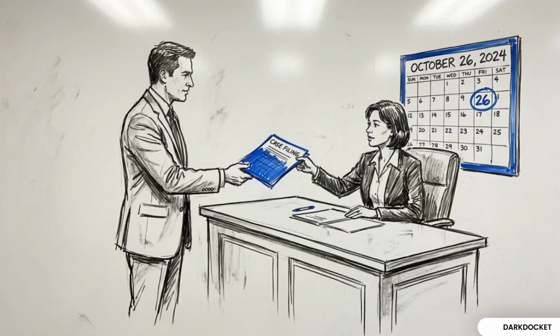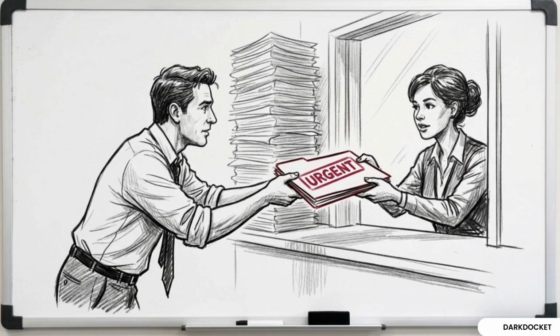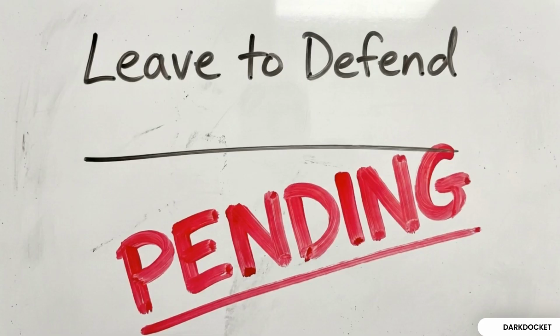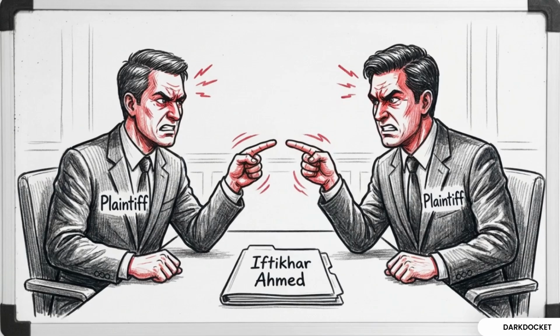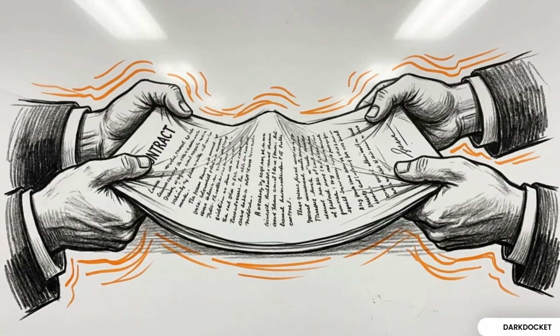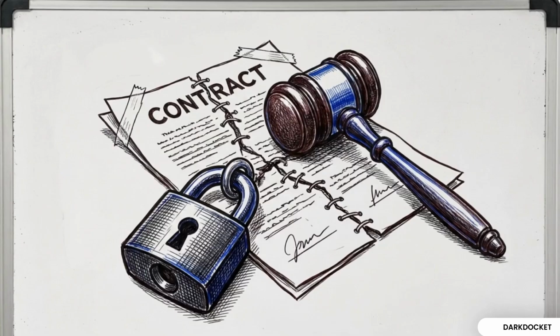Regarding Section 10, the Indian Bank case clarified that res sub judice only bars the trial of a subsequent suit, not its institution. This allows a bank to file a summary suit and seek judgment, even if an ordinary suit is pending, provided the defendant hasn't been granted leave to defend. In Iftikhar Ahmed, the court established that res judicata applies even between co-plaintiffs. If a conflict of interest existed between them in a prior suit, and deciding that conflict was necessary to provide relief, that decision is final and binding in any future case.